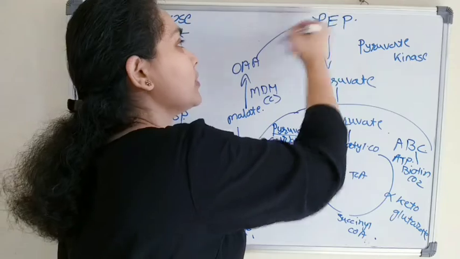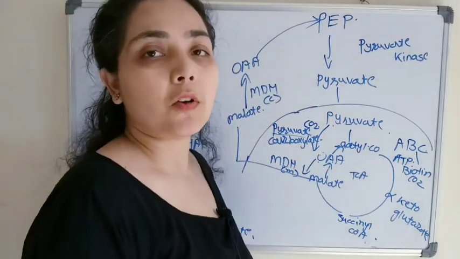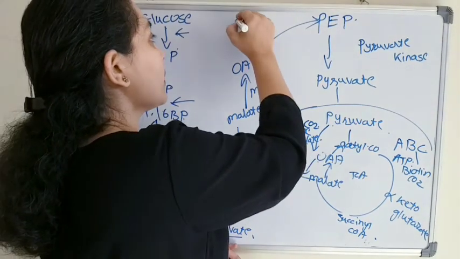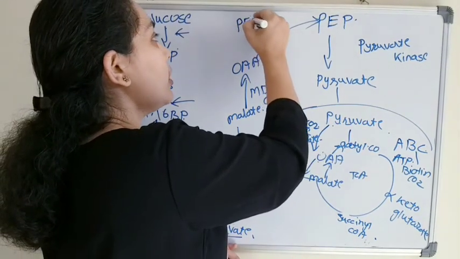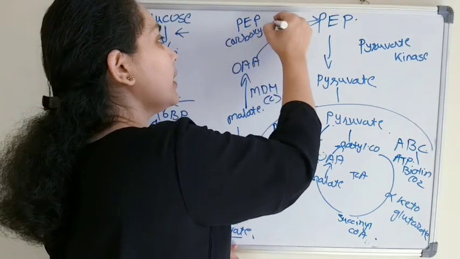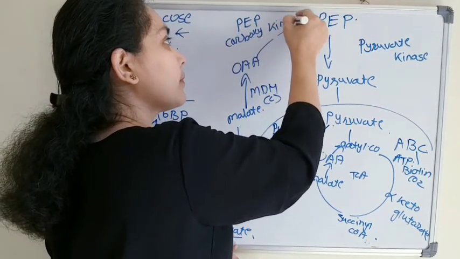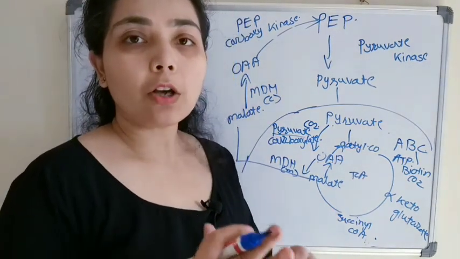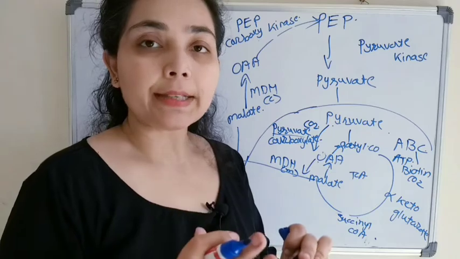Then this oxaloacetate will convert to phosphoenol pyruvate. The enzyme involved here is phosphoenol pyruvate carboxykinase.